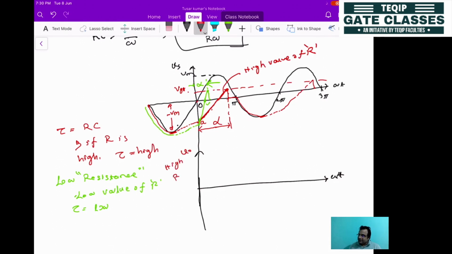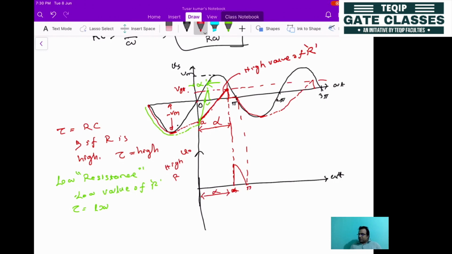At this instant it is switched on, so we'll be getting only this part of the output voltage. This is pi. So this value is your alpha, and this value is your pi.